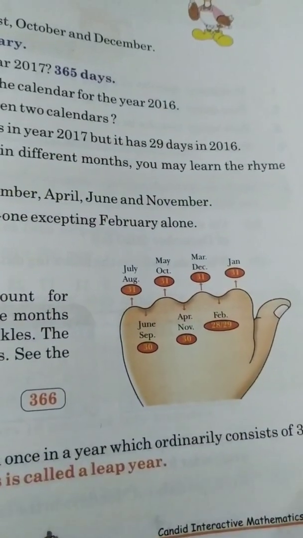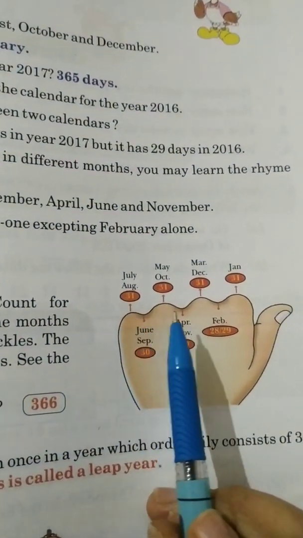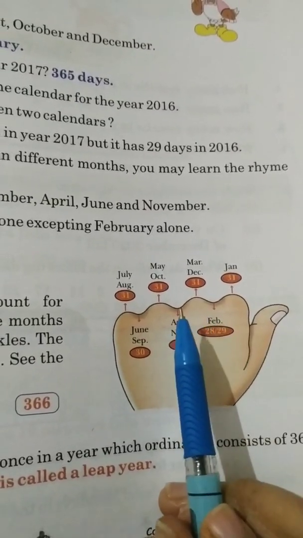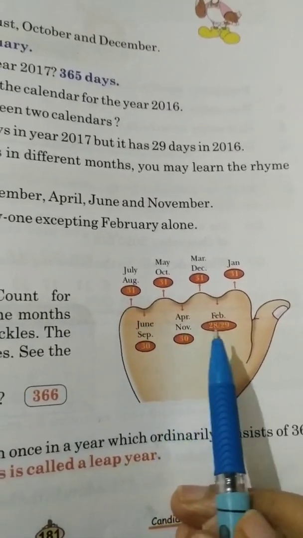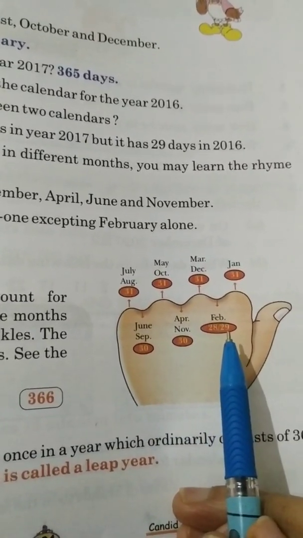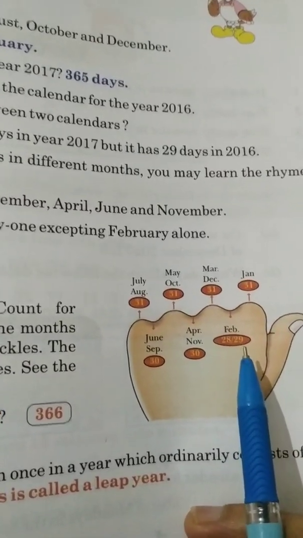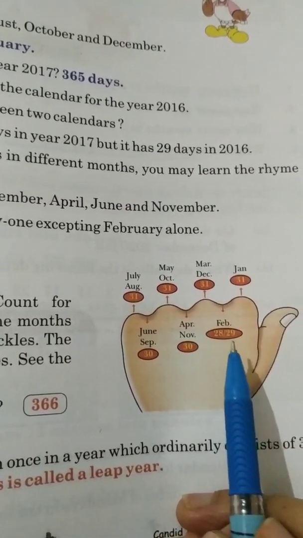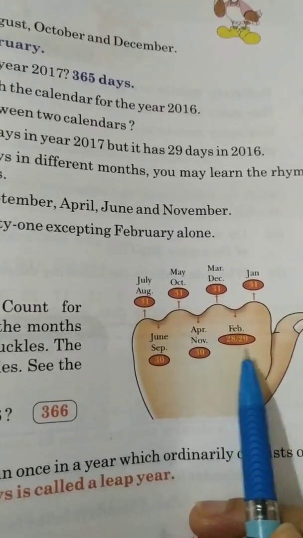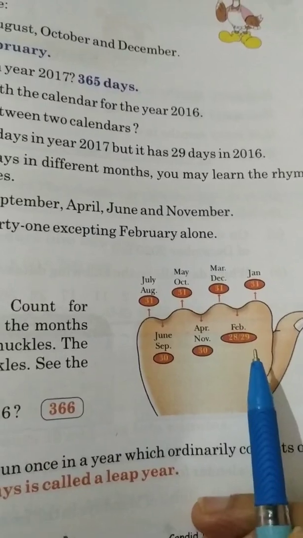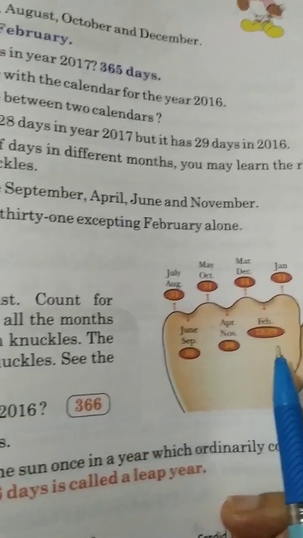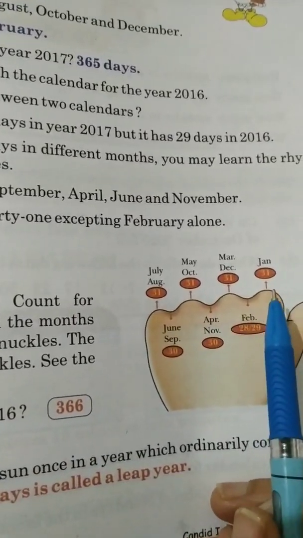Now in the figure you see, the months which come on the knuckles will have 31 days and the lower portions will have 30 days except the month of February. It can have 28 days and 29 days when it is the month of leap year. Now children, this leap year I will tell you how to find out whether the particular year is leap or not. First of all, let us see the months having 31 days.